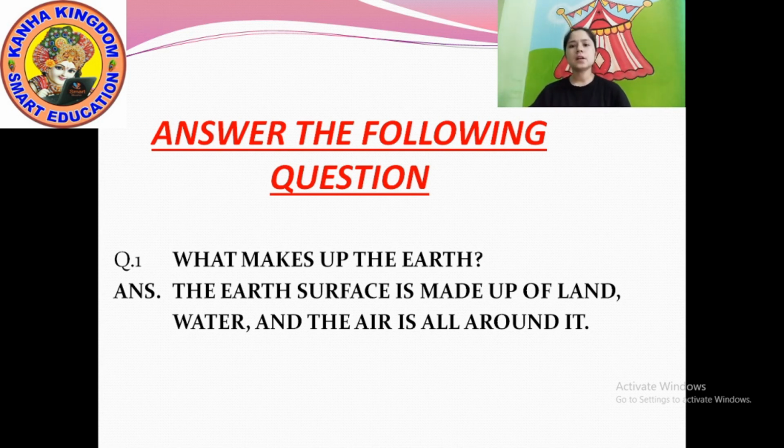What makes up the earth? The earth's surface is made up of land, water, and the air all around it. Okay, understood? I'll repeat once. What makes up the earth? The earth's surface is made up of land, water, and the air is all around it. Okay.